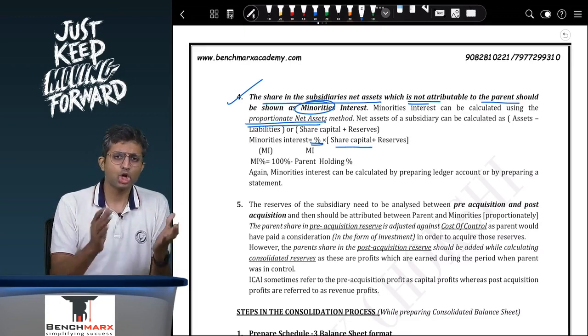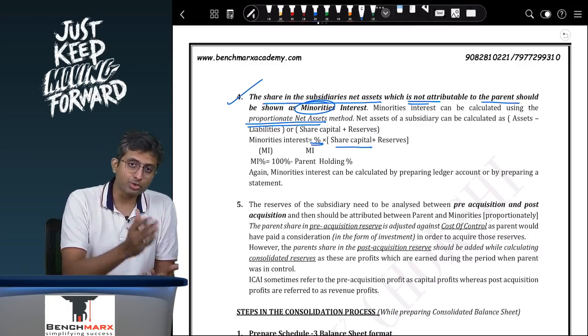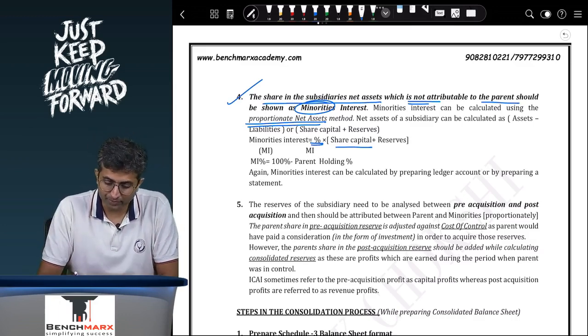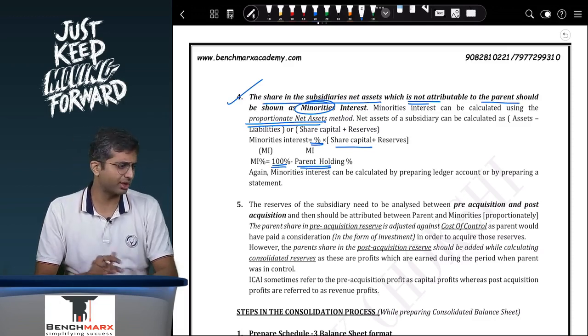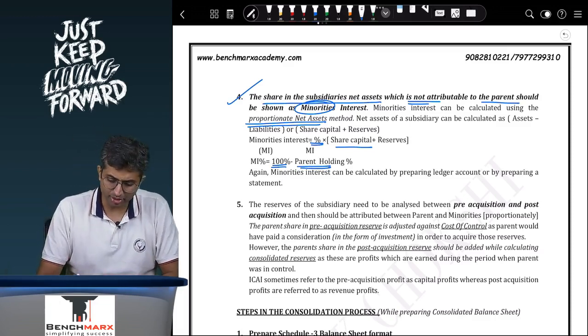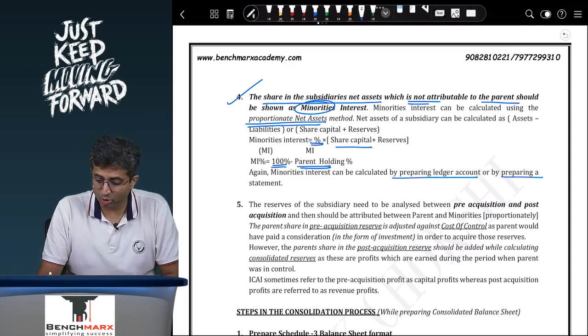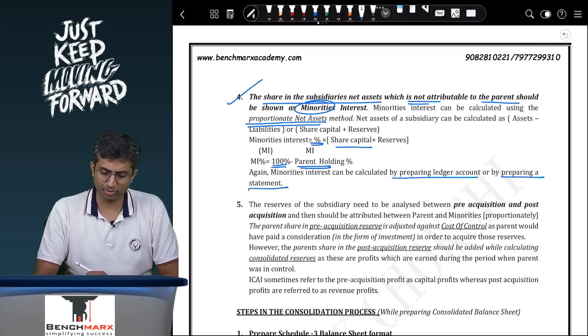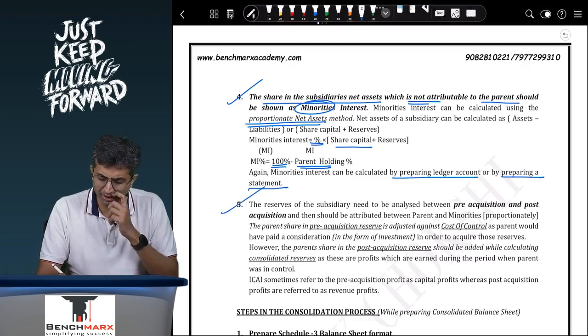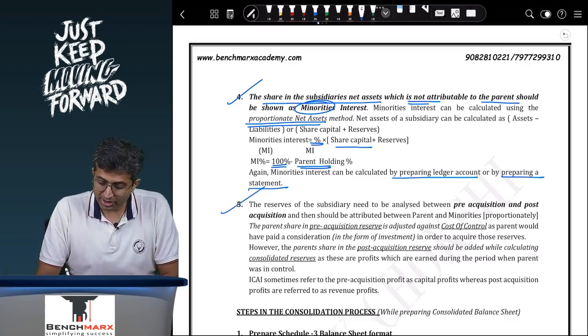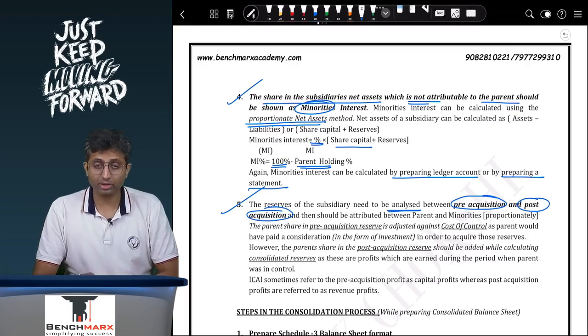In our example, 20% of the share capital plus 20% of reserves, both pre and post. What is minorities holding? That is 100% minus parent's holding, so 100% minus 80% will give you minorities. Again, minorities interest can be calculated by preparing the ledger account or by preparing a statement, as the case may be. Point 5. Reserves of the subsidiary need to be analyzed between pre-acquisition and post-acquisition.